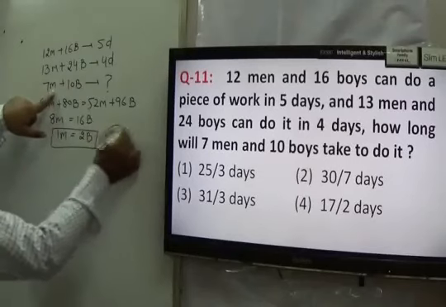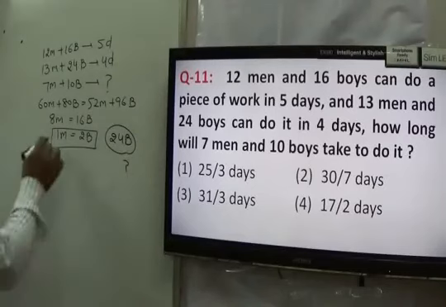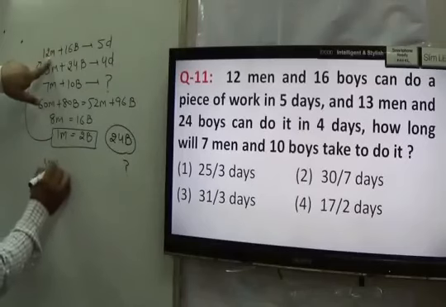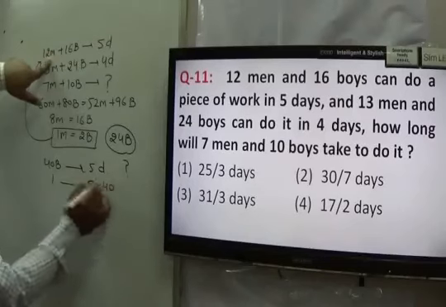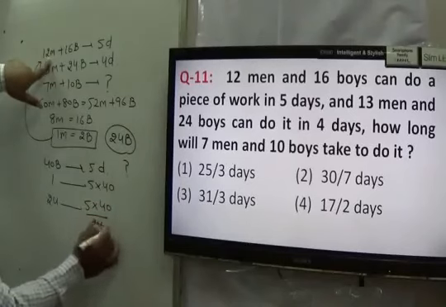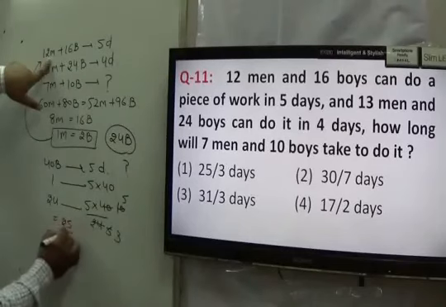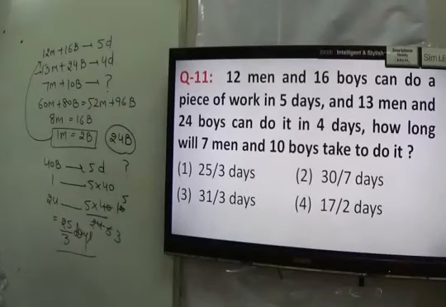It means in the answer we have to find out what is the time taken by 24 boys to do the work. Now out of these 2 equations, I may convert any equation into the boys. Here I can say 1 man is equal to 2 boys. 12 men equal to 24 boys, 24 plus 16, 40 boys. So we can say that 40 boys will take 5 days to do a work. 1 boy takes 5 into 40 days. And here we have 24 boys. 5 into 40 upon 24. 4 will go on 6, 10. We can say 2, 3, 2, 5. So I can say 25 by 3 days. That becomes your answer. Your answer to your question is 1. 25 by 3 days.